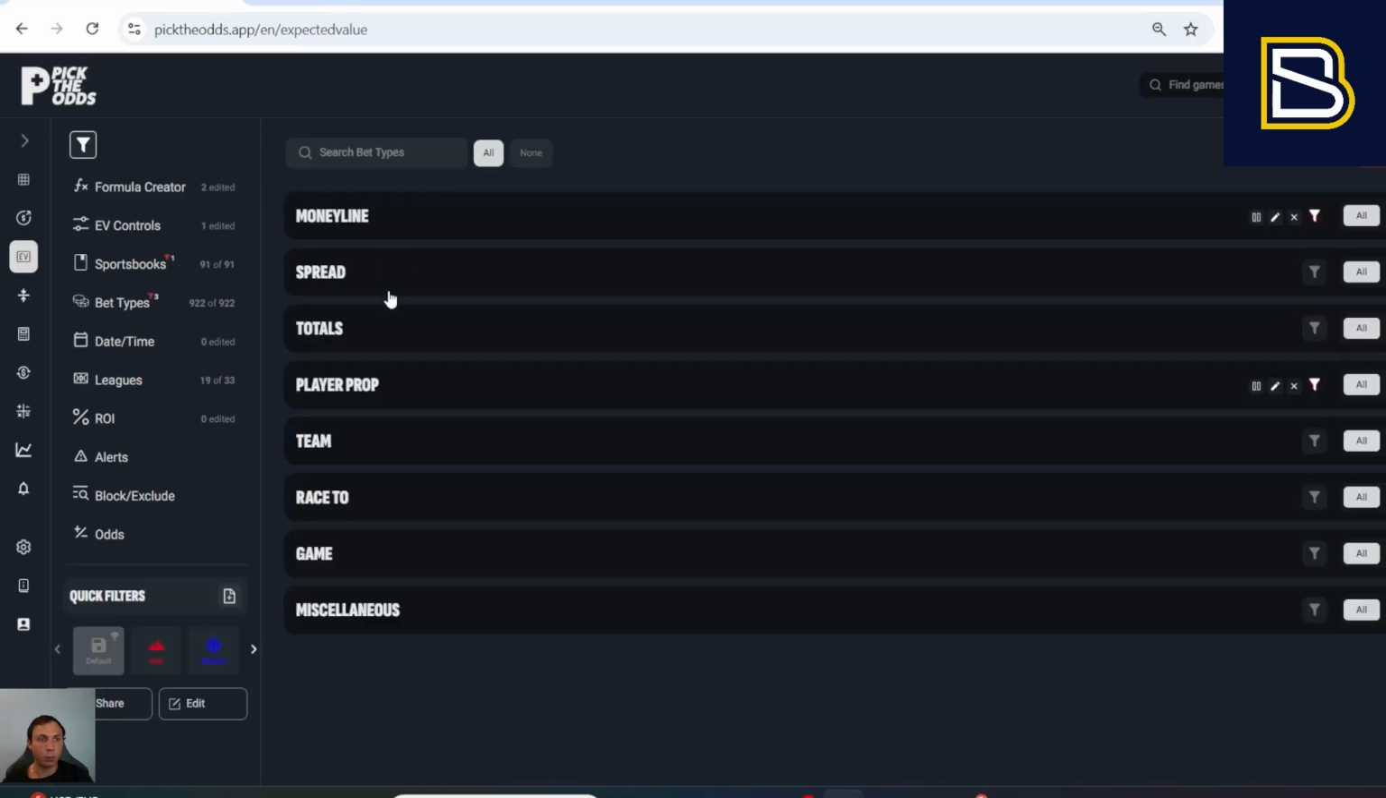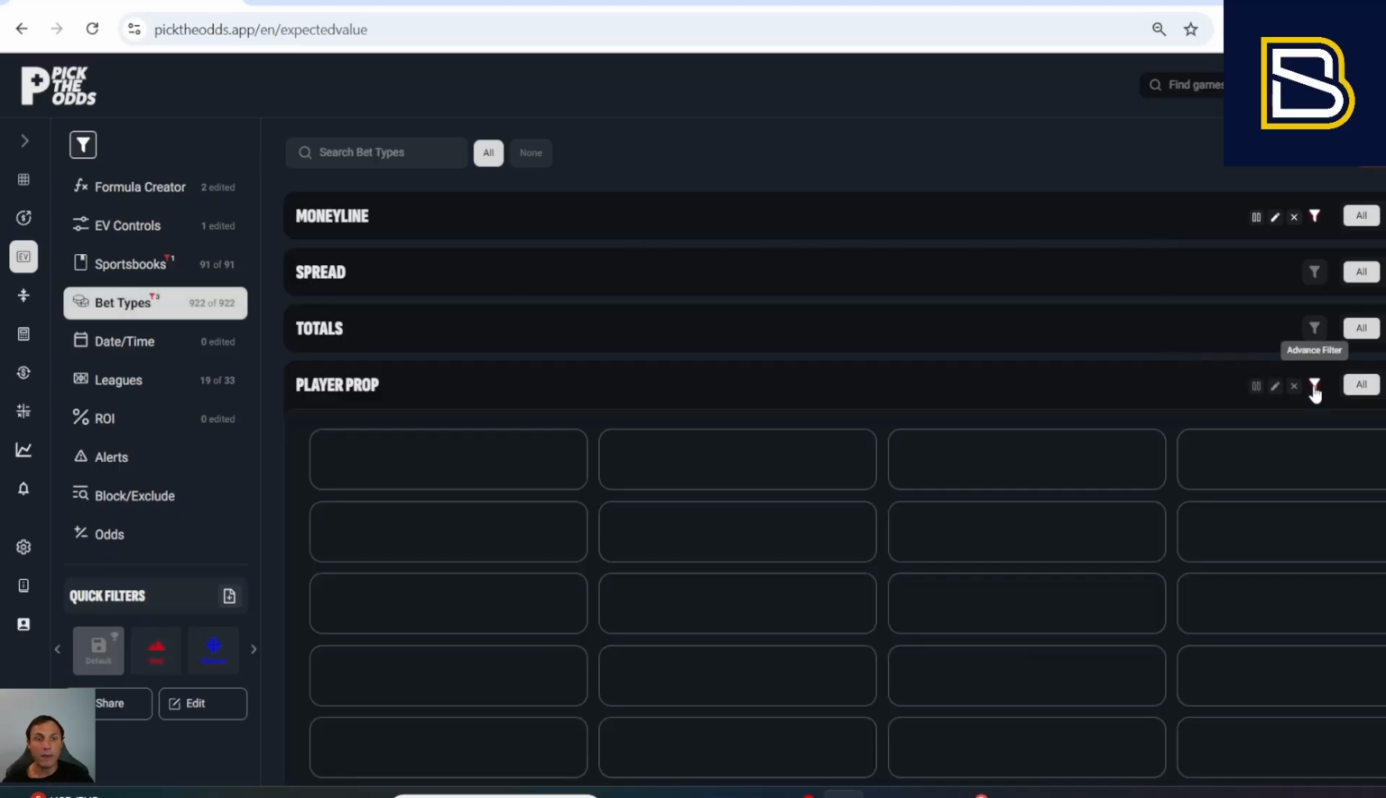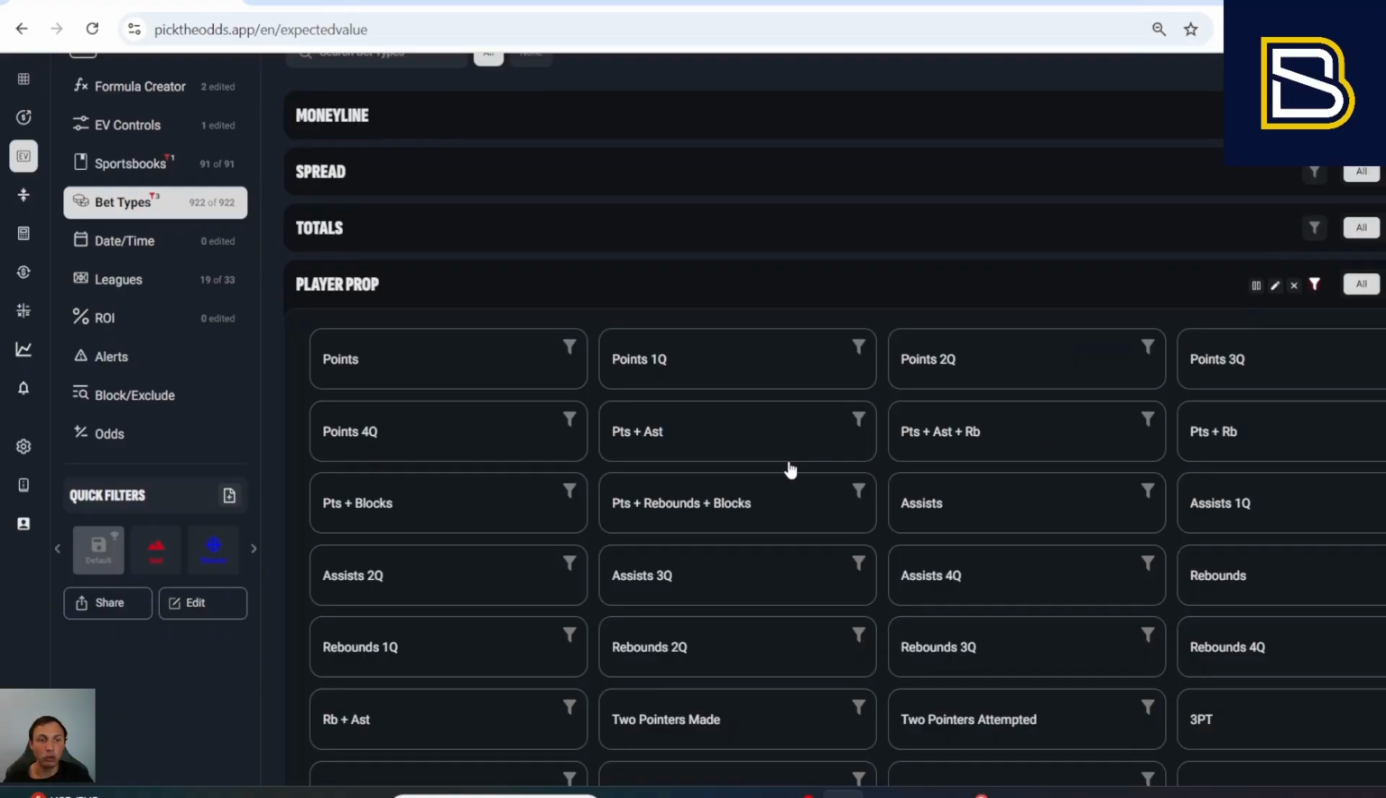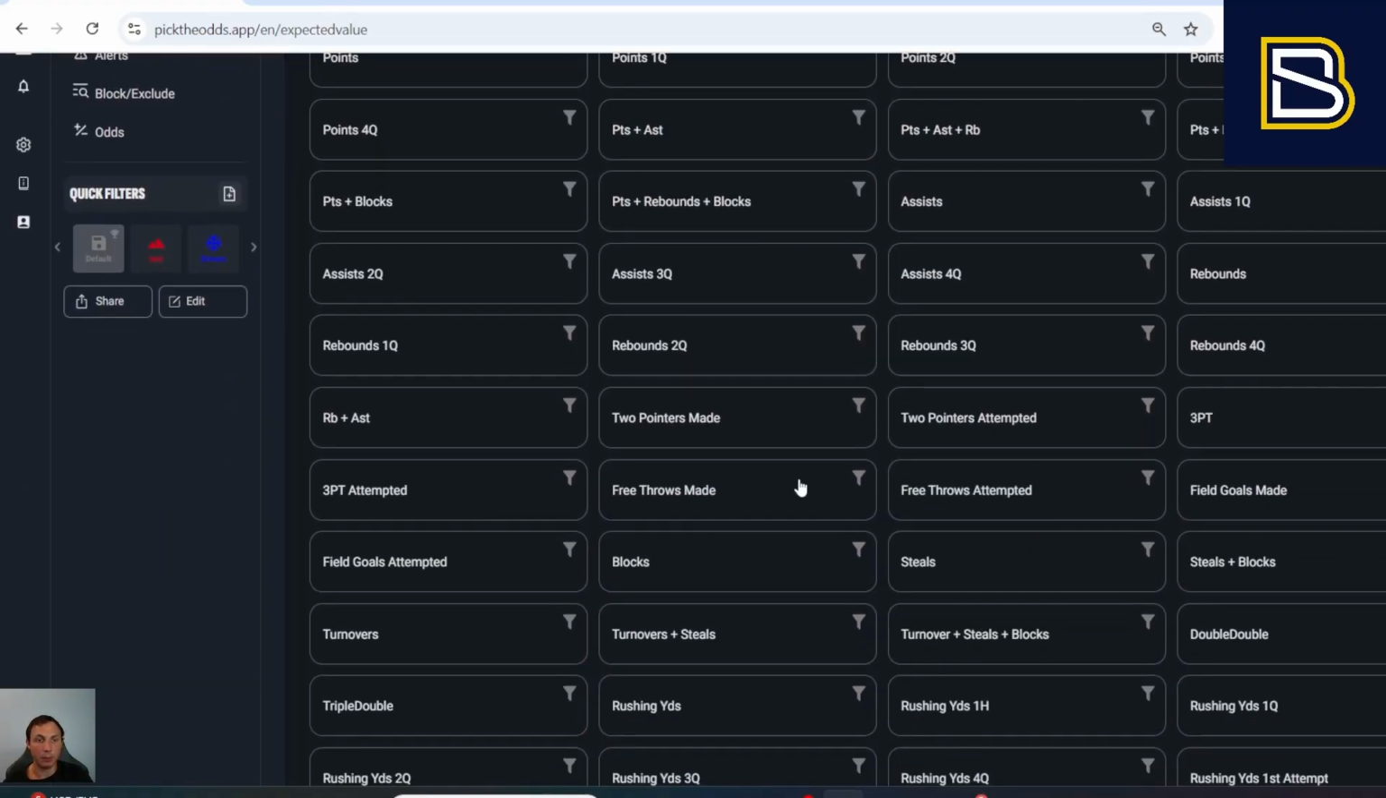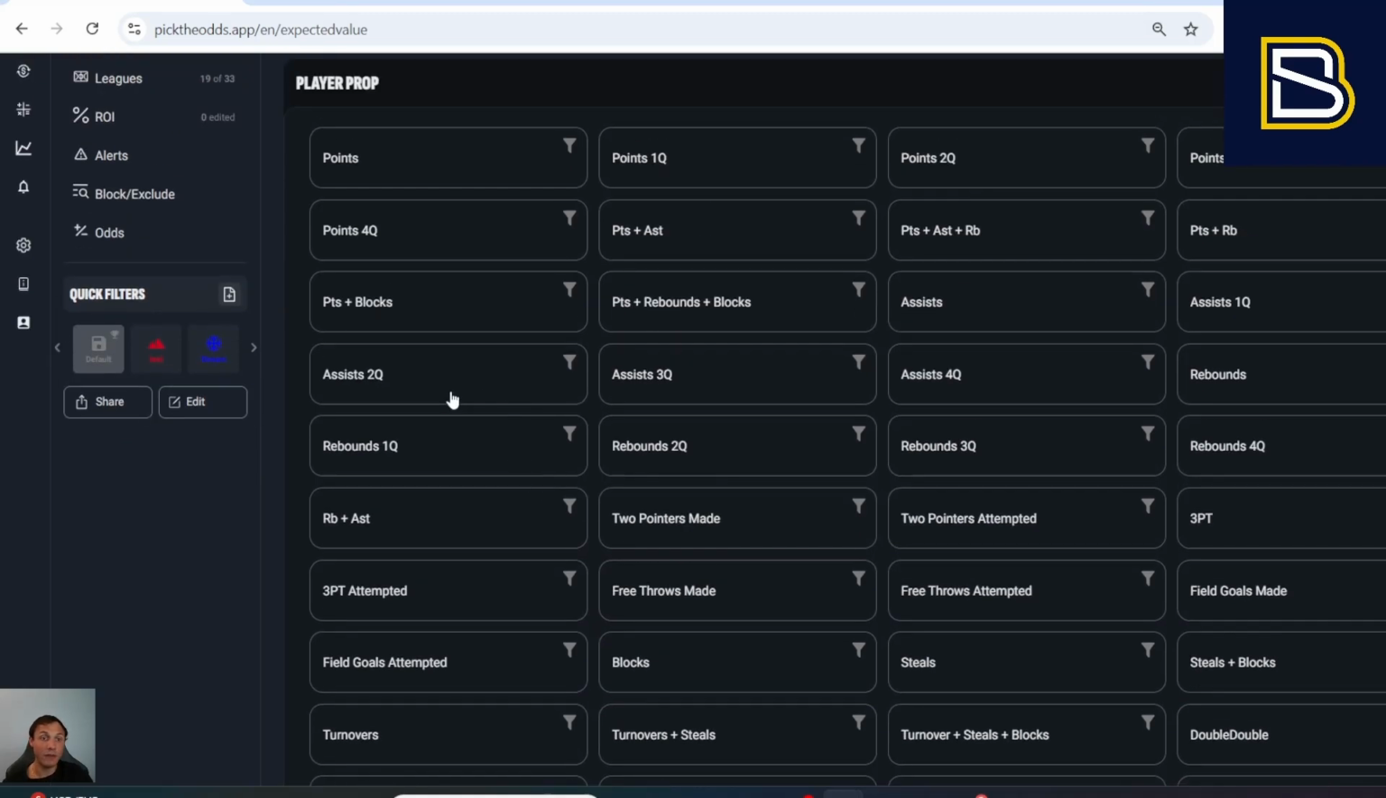And the craziest part about it all is that when you can do this kind of functionality or this kind of filtering for every single different bet type, it's not just, okay, player props are here. You can advance filter player props and literally choose the expected value functions for individual player prop types. For example, as you see here, you have assists for the second quarter. So you know that, for example, Pinnacle is the sharpest for second quarter assist props.